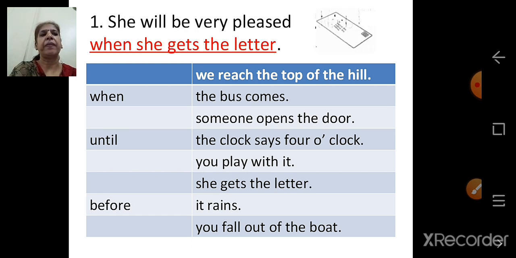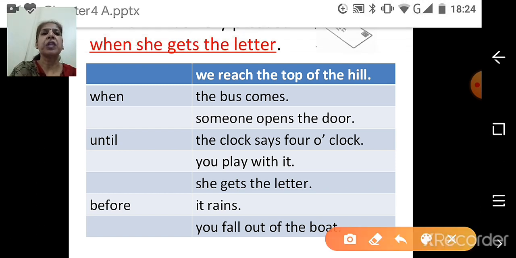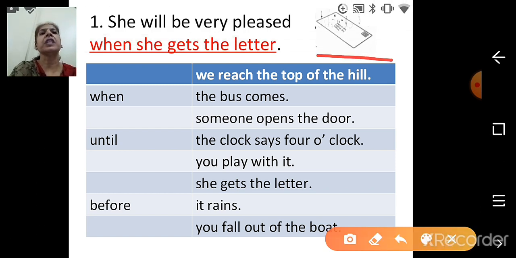First one. And children, here we are having a picture also. This picture is a hint or clue which will help us to find the answers. First one: She will be very pleased, dash.